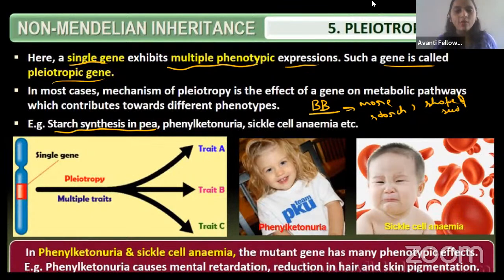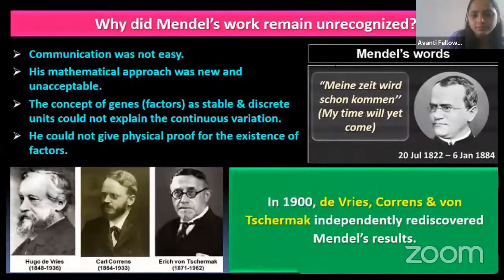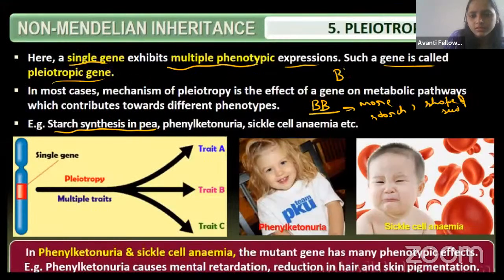Yes, guys. So whenever it is having the capital B, starch synthesis is more. That is one characteristic. And another one is that the shape of the seed differs. So whenever the starch synthesis is more, it will give the round. Okay, then coming to capital B, small b. Then the shape of the seed varies, right? Starch synthesis is intermediate.